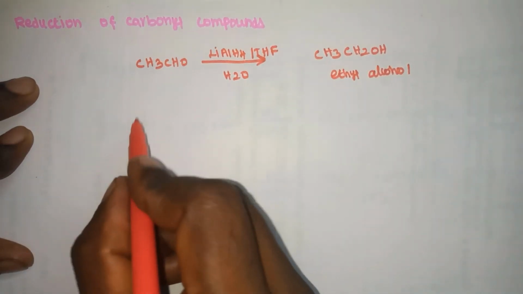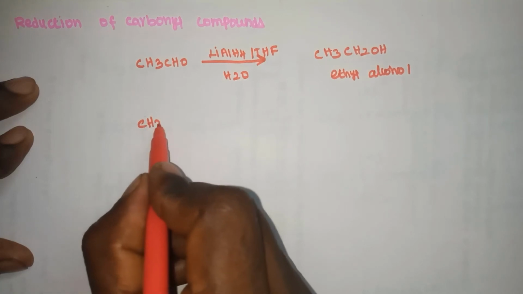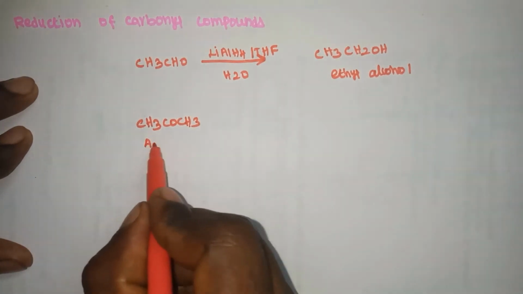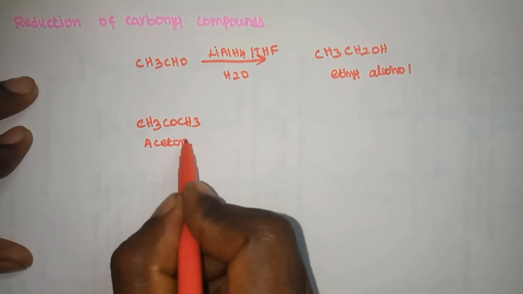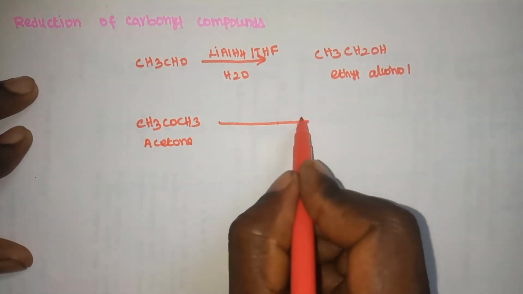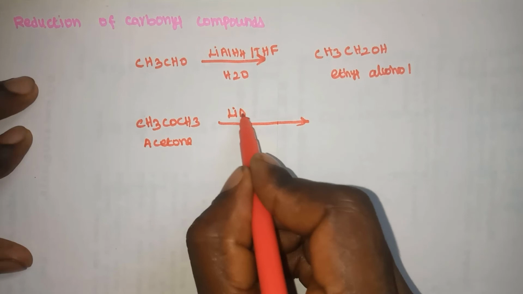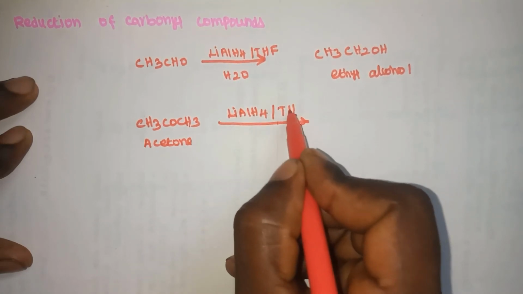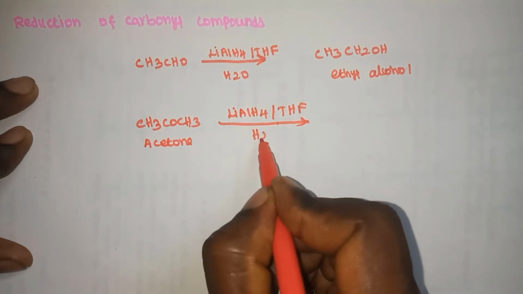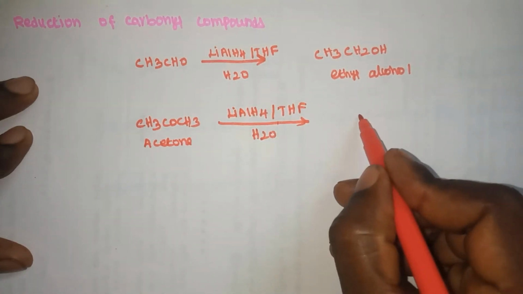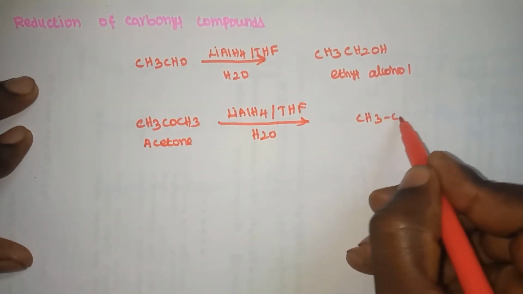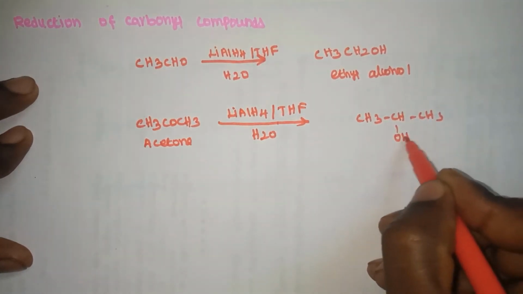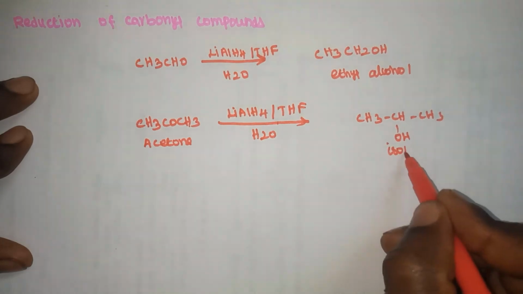Next example: CH3COCH3, a ketone, acetone, undergoes reduction with lithium aluminum hydride in THF followed by hydrolysis with water to form CH3CHOHCH3, isopropyl alcohol.